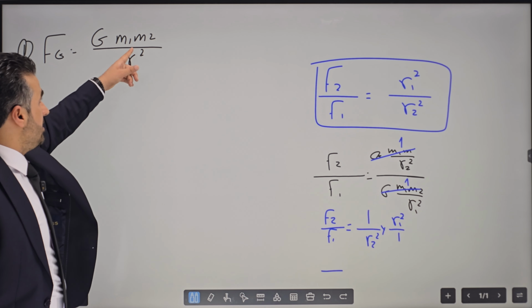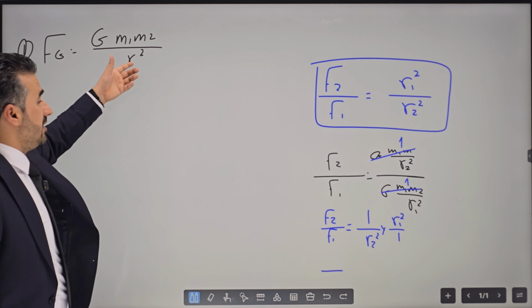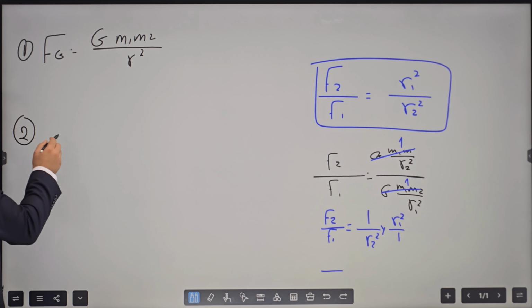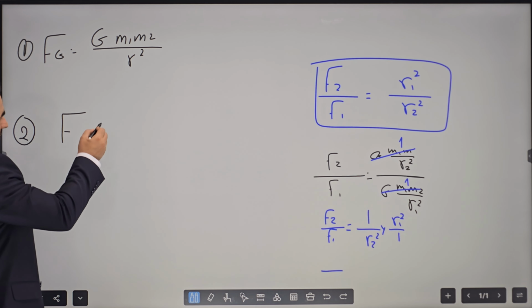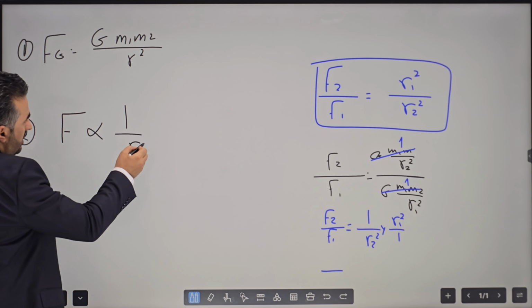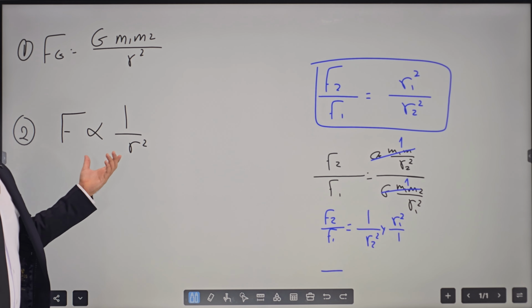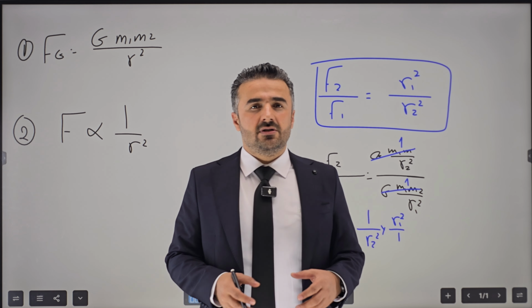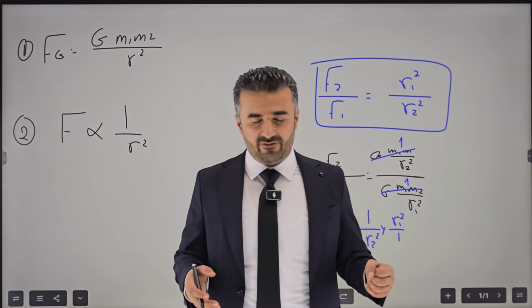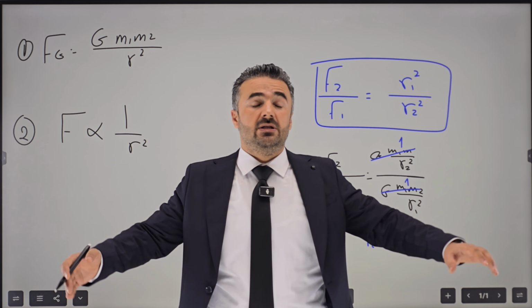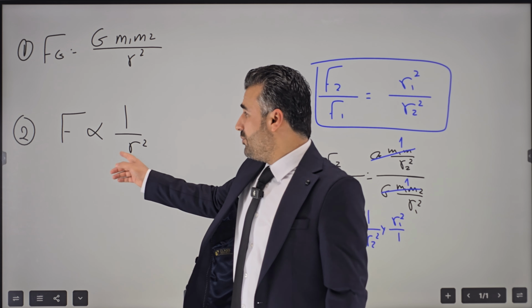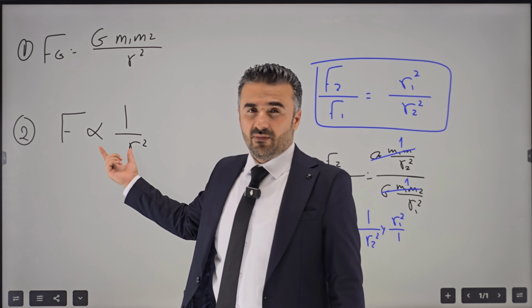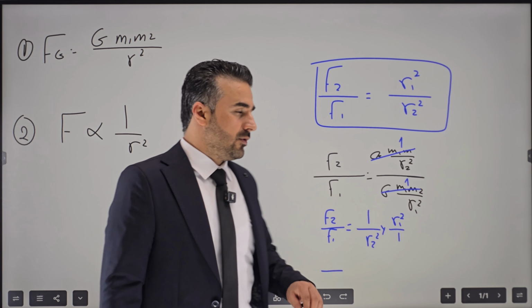If you're given masses and distances, or masses and force where the distance is unknown, you can use this equation. And if the question is only about the relation between force and distance, then this is the equation you're supposed to use. For example, what happens to the gravitational force between two masses if you increase or decrease the distance by this much? That is changing one distance, so you can use this relation here.